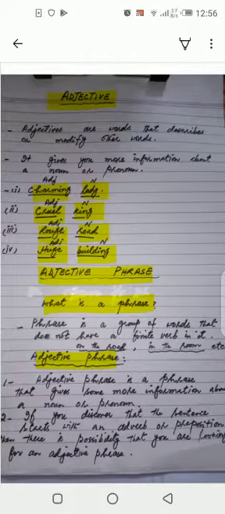Now, girls, it has become clear to us what actually a phrase is. Now, here comes the adjective phrase. Girls, adjective phrase is a phrase that gives some more information about a noun or pronoun. Secondly, if you discover that the phrase starts with an adverb or preposition, then there is a possibility that you are looking at an adjective phrase.